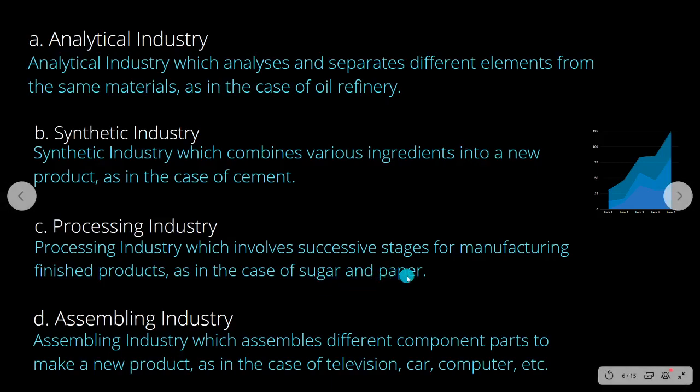So also is a paper industry. So you call them as processing industry because they undergo a variety of process. Next, assembling industry. Here, different components are assembled in one place. Example, car industry or a television industry or assembling a computer. So that you call it as an assembling industry.